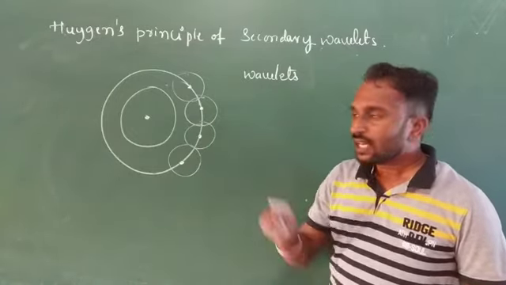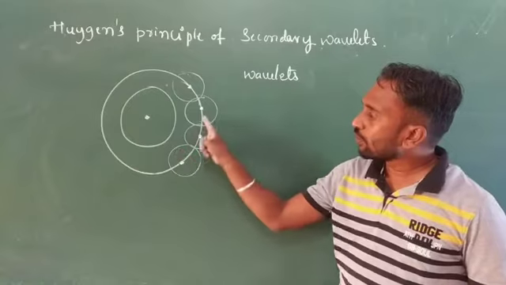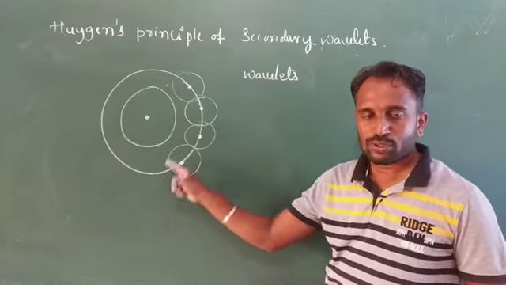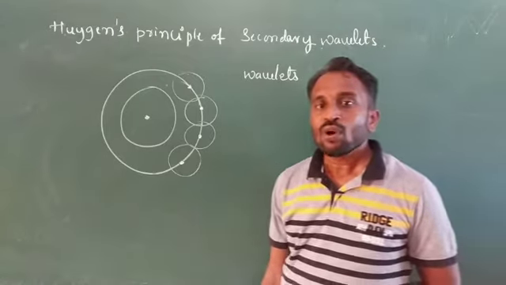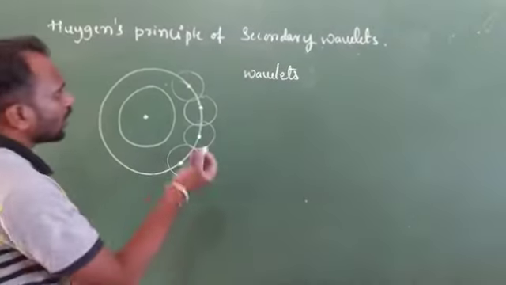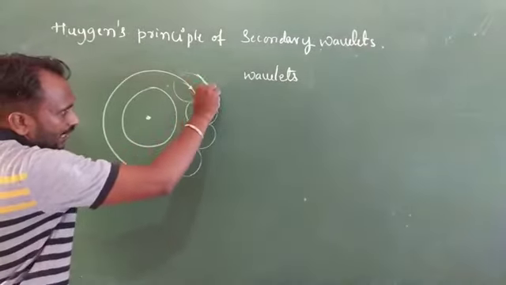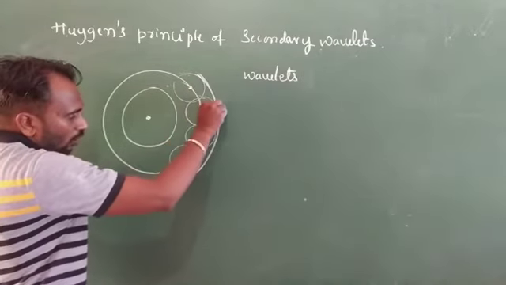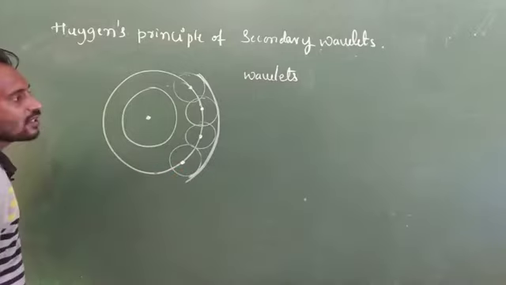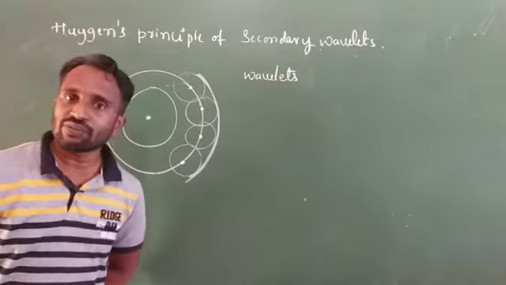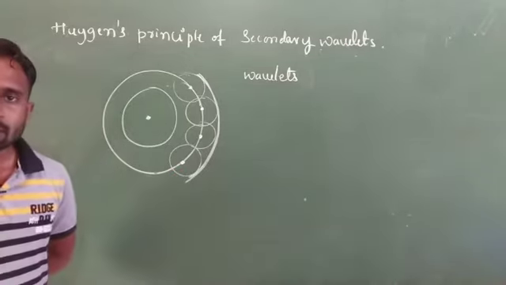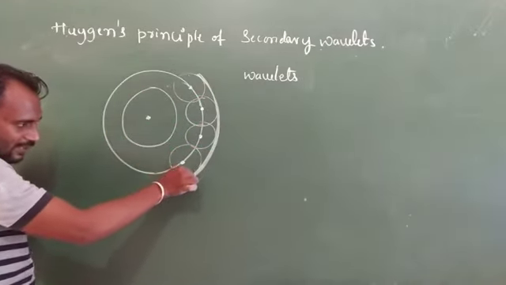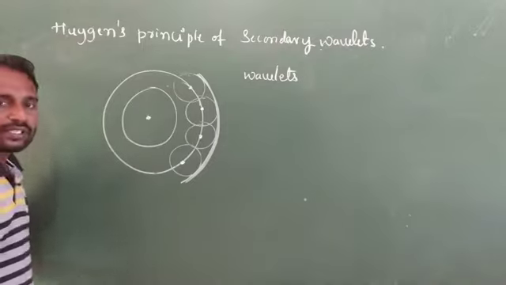For this reason any point present on a wavefront produces new secondary wavelets. If you draw a perpendicular line along these secondary wavelets, then we will get a new wavefront. If you draw a tangent along these secondary wavelets, here we get a new wavefront.